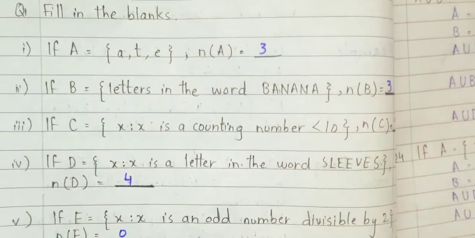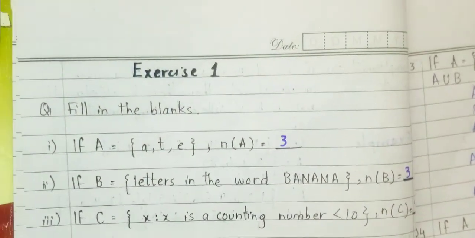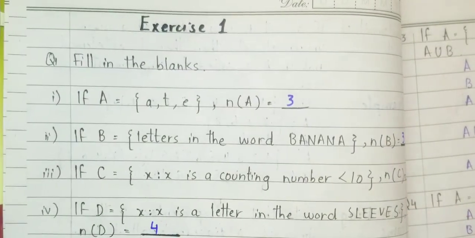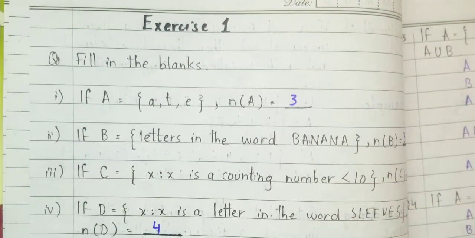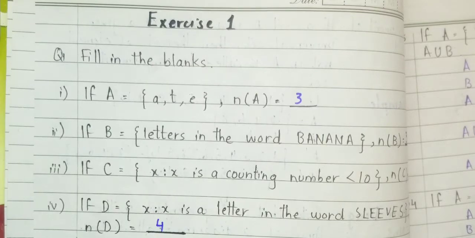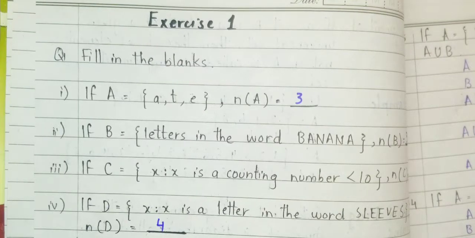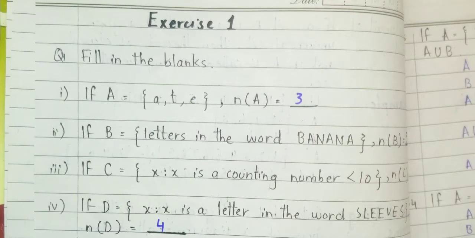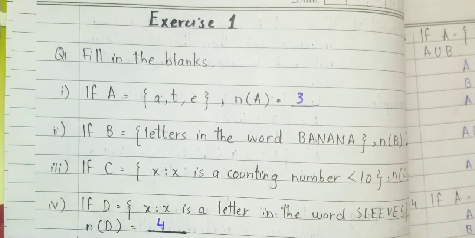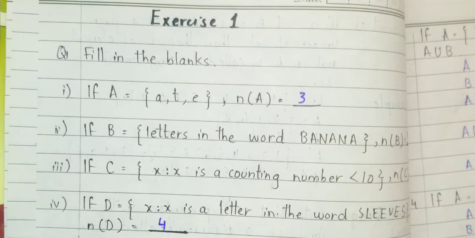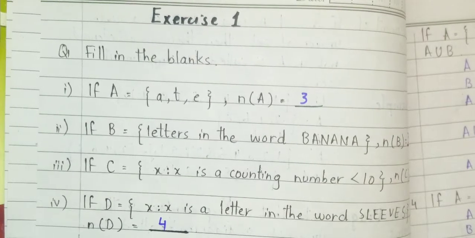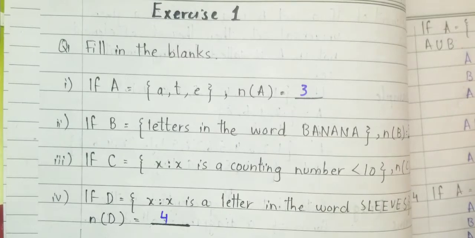Now I guess it's time to do exercise 1 of the chapter. As far as we have learned the important concepts of sets, you are able to understand what a set is and how we understand the nature of a set. We have also learned about the properties of sets. Now it's time to do the exercise. If you have understood the concepts properly, you will find this exercise easier. Now the first question is fill in the blanks.